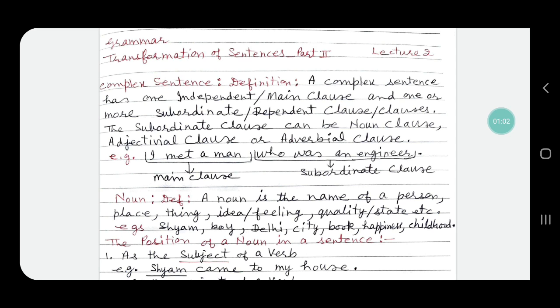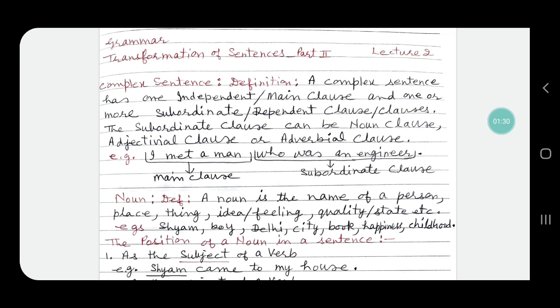A complex sentence has one independent or main clause and one or more subordinate or dependent clause or clauses. The subordinate clause can be noun clause, adjectival clause or adverbial clause. For example, I met a man who was an engineer.